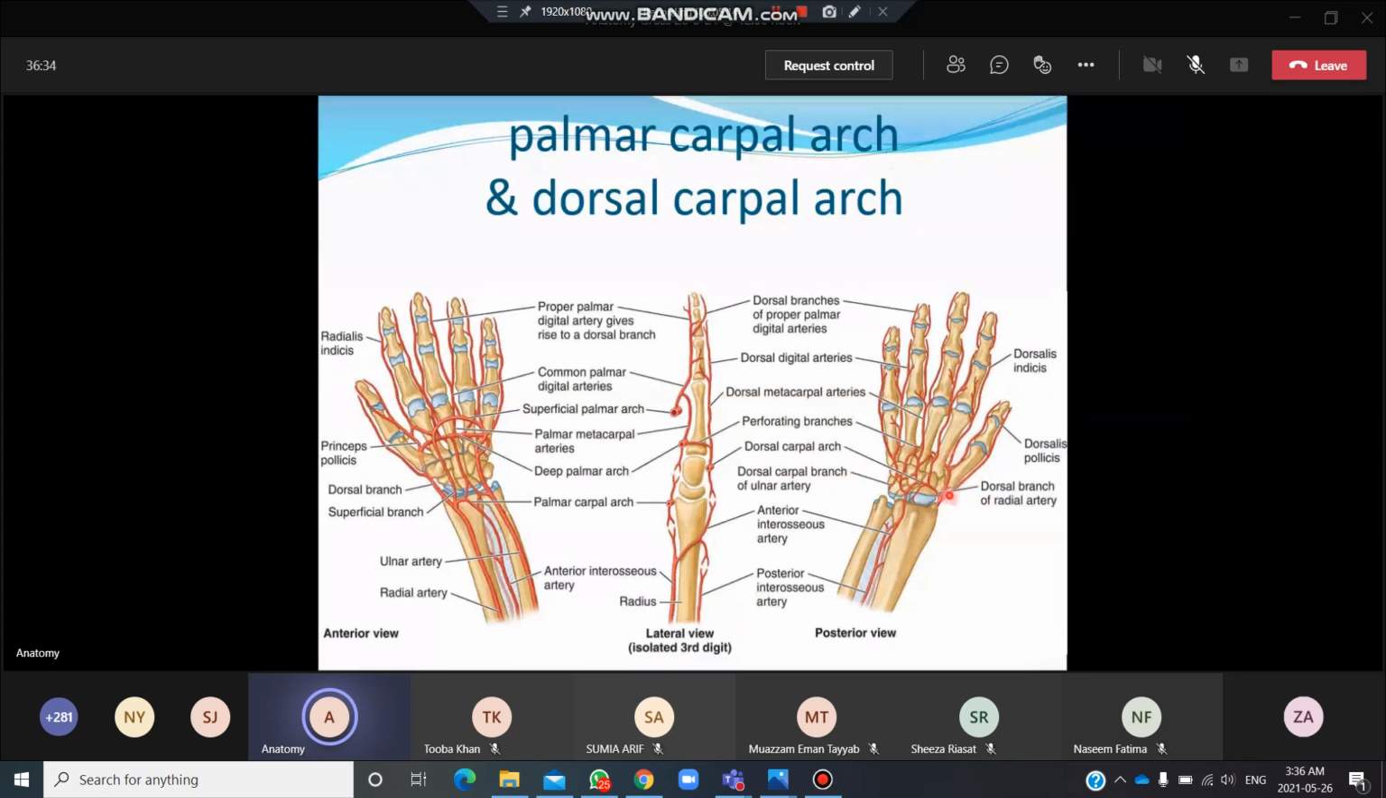This one, the first metacarpal artery over here, the dorsal metacarpal. Then you have the arteria princeps pollicis over here. Then you have the arteria radialis indicis. So these are the different branches which are coming from the radial artery.